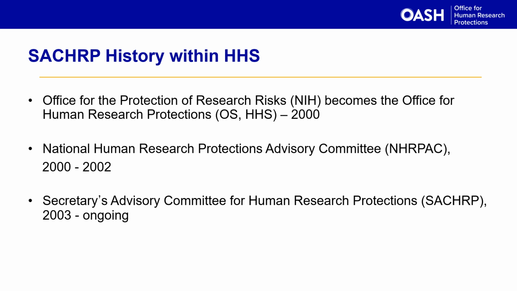In June 2000, HHS established the National Human Research Protections Advisory Committee, or NHRPAC, to provide HHS with expert advice and recommendations on human subject protection matters. The charter for this committee was allowed to expire, and on January 3, 2003, SACHRP replaced NHRPAC. SACHRP has similar responsibilities, but a more specific charge.